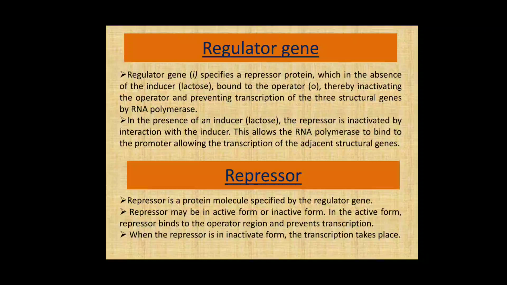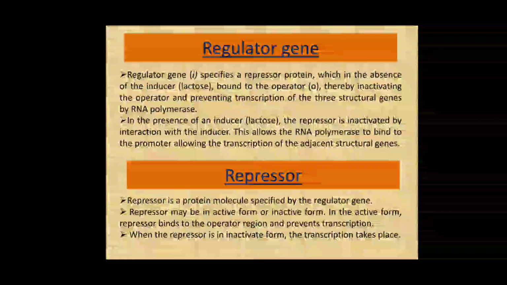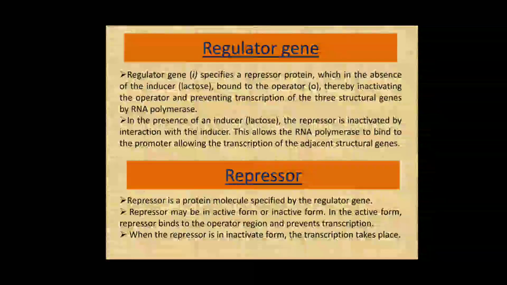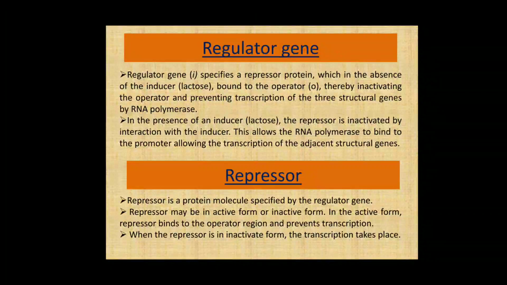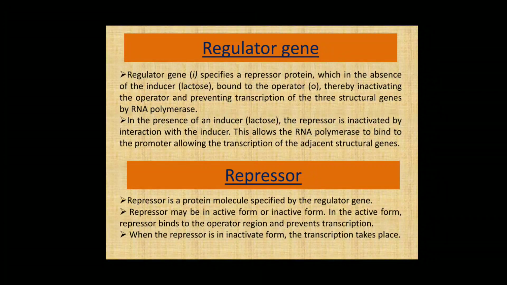The regulator gene, denoted by I, specifies a repressor protein which, in the absence of the inducer (here lactose is the inducer in the lac-operon), binds to the operator region, that is O, thereby inactivating the operator and preventing the transcription of the 3 structural genes by RNA polymerase. This is the role of the regulator gene. We can see it later on.